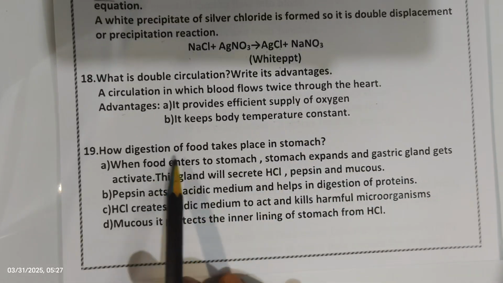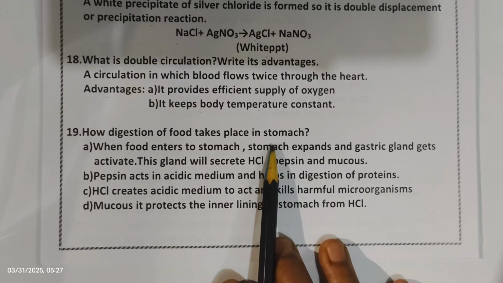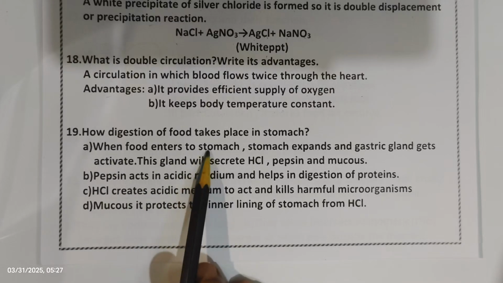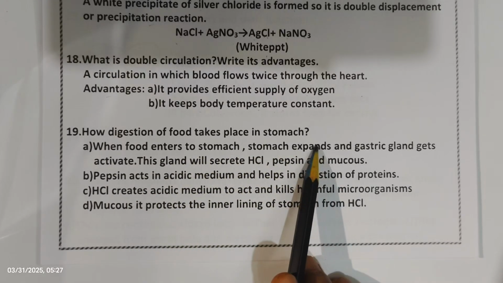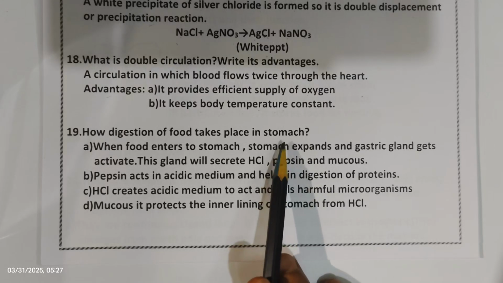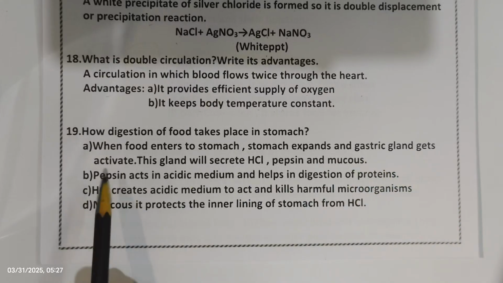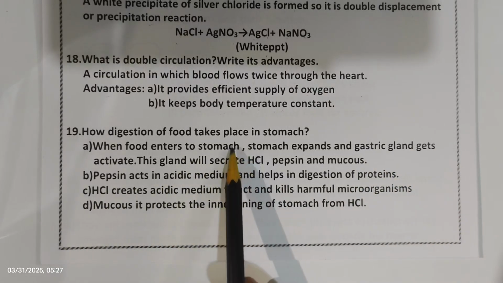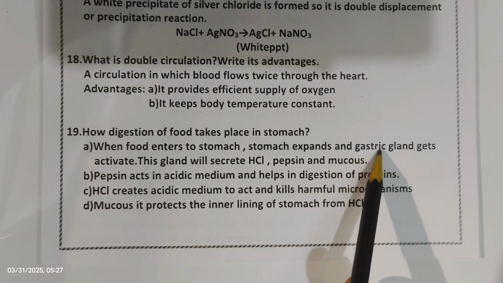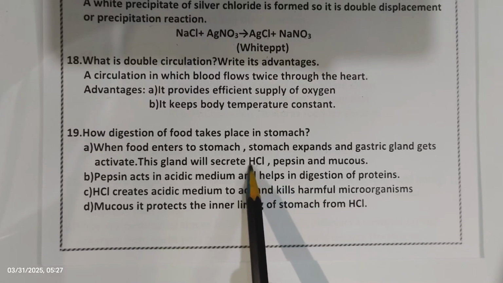Next, how does digestion of food take place in the stomach? When food enters the stomach, the stomach expands, as the stomach is a muscular organ, a pouch-like structure. The gastric glands get activated. When the stomach receives the food, it expands, and the gastric glands start secreting hydrochloric acid.